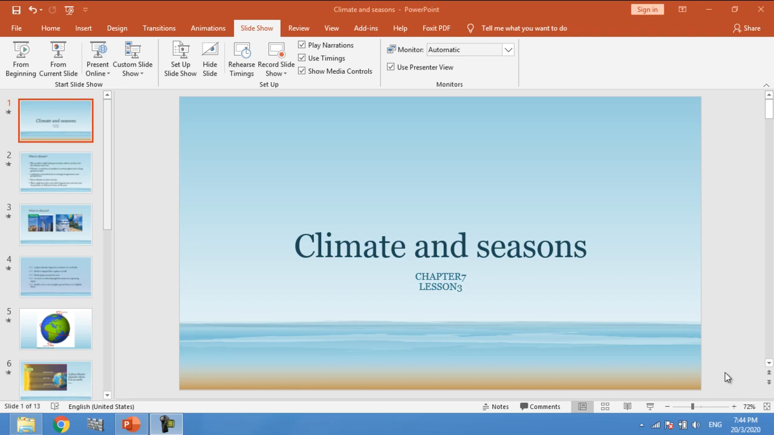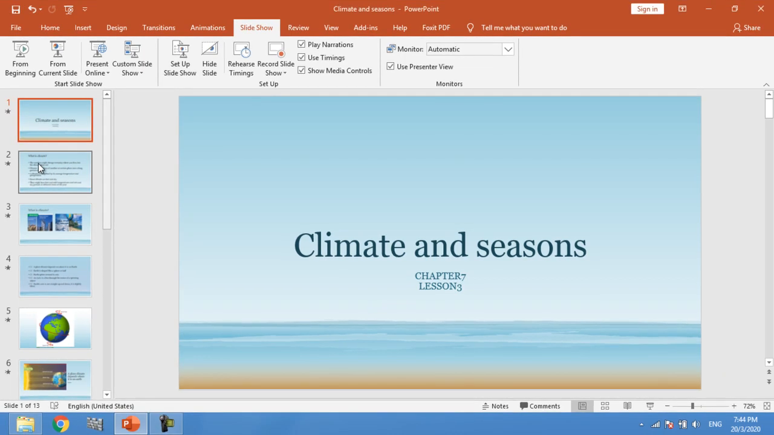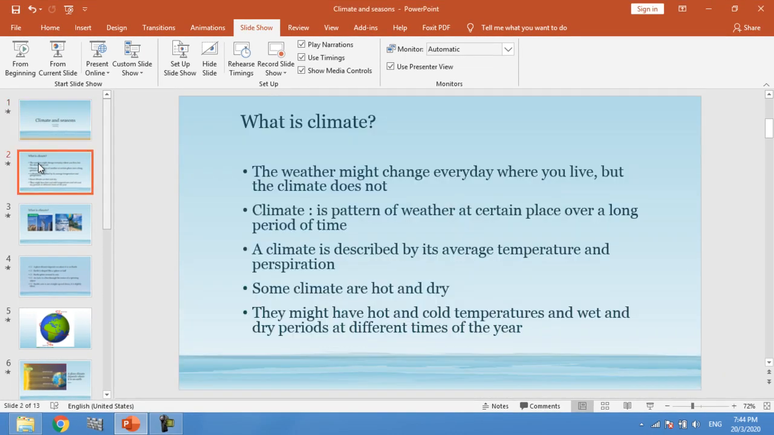Today we are going to talk about climate. What is the climate? The climate is the pattern of weather at a certain place over a long period of time.